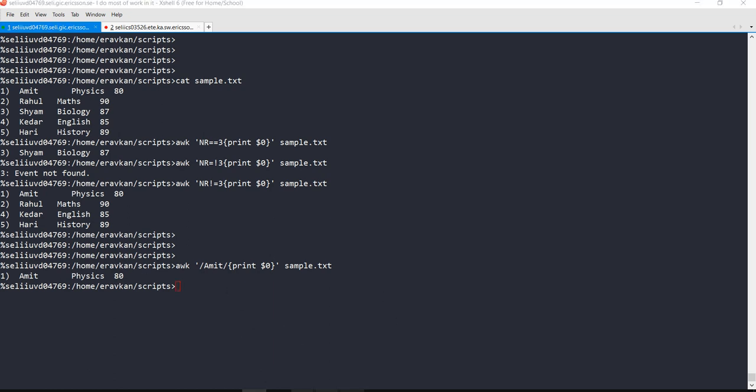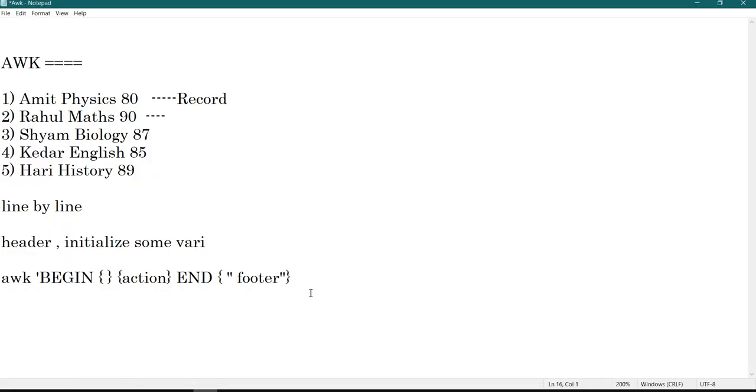So as of now, what have we studied? First is begin, then end, and action. This action will happen line by line. So awk works line by line till you specify some pattern or condition here. Otherwise it will happen line by line on the complete file. If I specify some pattern or condition here, then I can restrict my action.